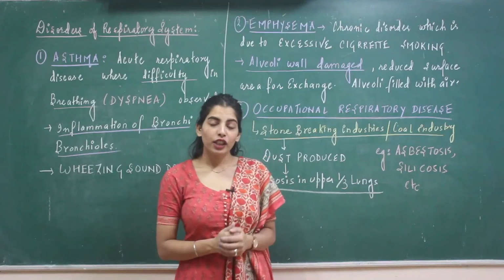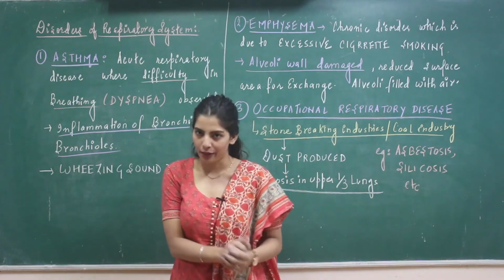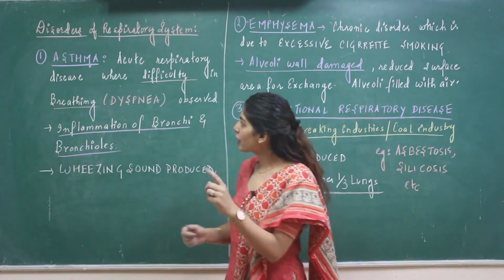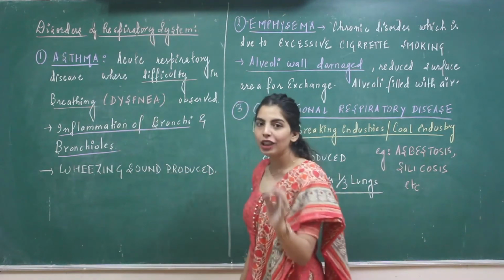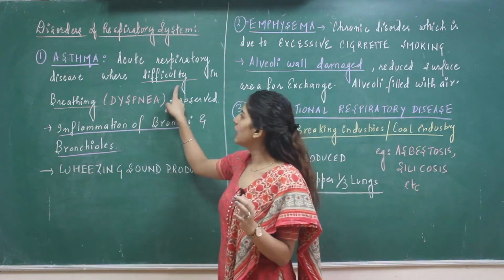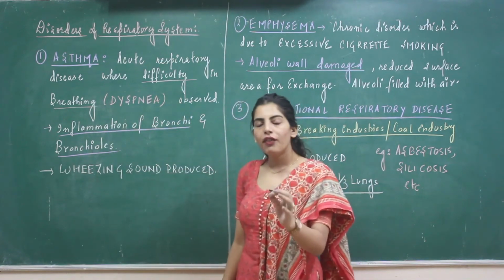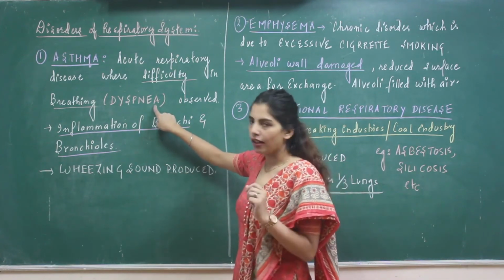The last part of the chapter is the different disorders related with the respiratory system. Now let's begin with the first disorder, which is asthma. Asthma is an acute respiratory disease where you see difficulty in breathing. Specifically the term used is dyspnea.